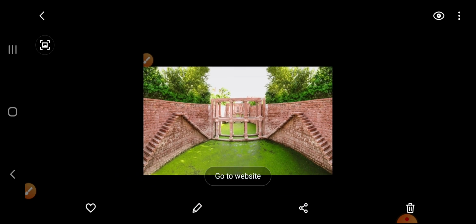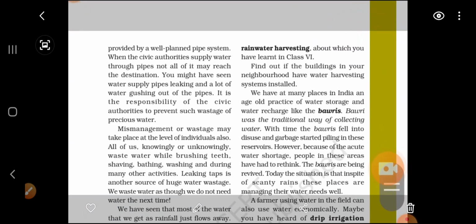But nowadays we are not using these natural resources. What we are doing is throwing garbage, plastic, polythene and other things there. So these natural resources which we used earlier to fill our water requirement on hard days, the Bawris and Nolas, are now in the danger zone. We need to clean these natural resources at least, because whenever we get hard days, when we get less water, we can use them as a natural resource.